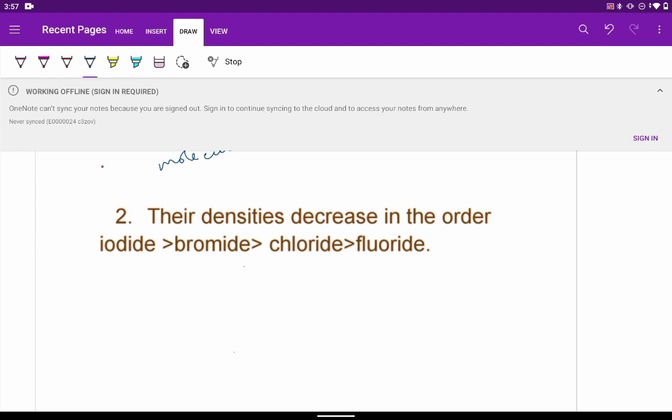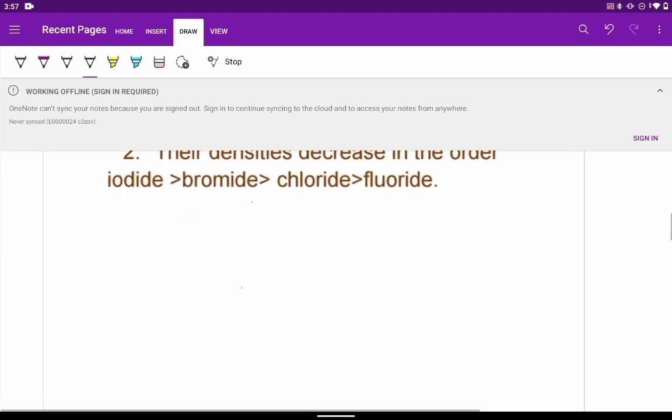Methyl iodide is the densest alkyl halide. This is very important related to this.